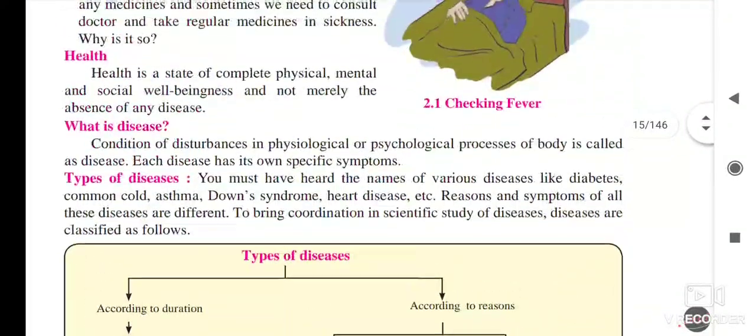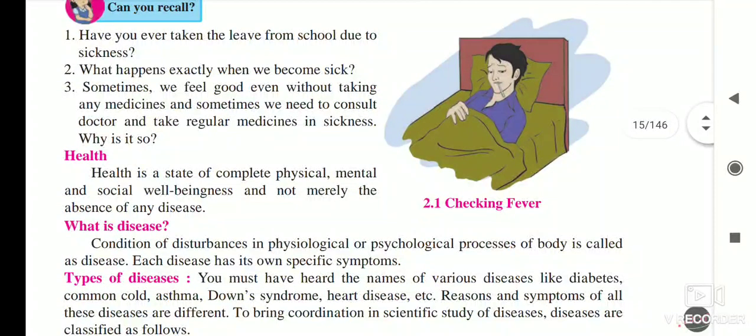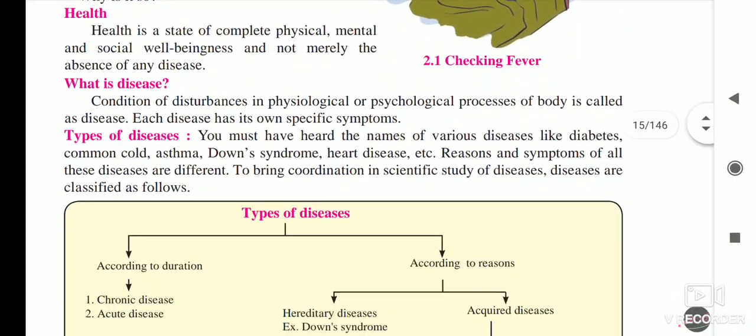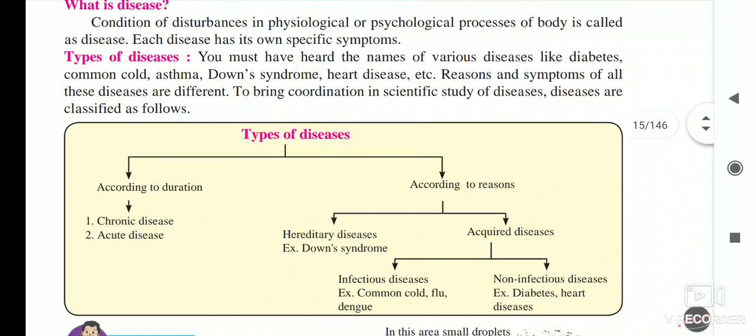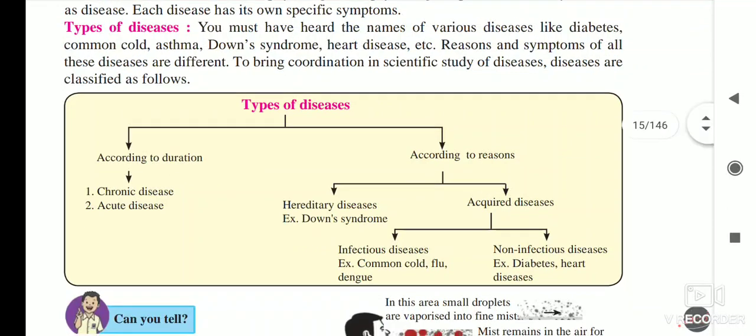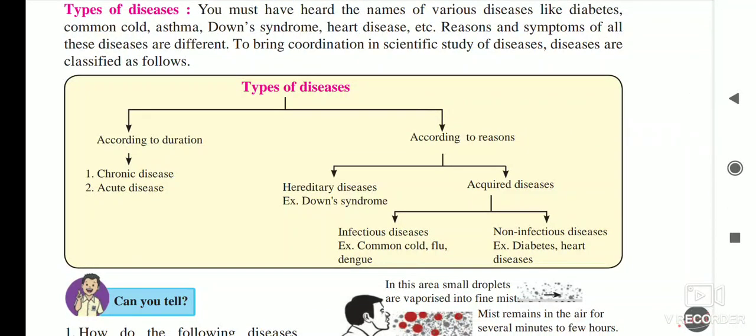In the first lecture, we have seen what is health, what is disease, and the types of diseases according to duration and according to the region. According to the duration, chronic diseases and acute diseases are there, and according to the region, hereditary diseases and acquired diseases are there. Hereditary diseases are the diseases which are carried forward from parents to the offspring or the next generation. And acquired diseases are the diseases that we get whenever we are moving in the surroundings.